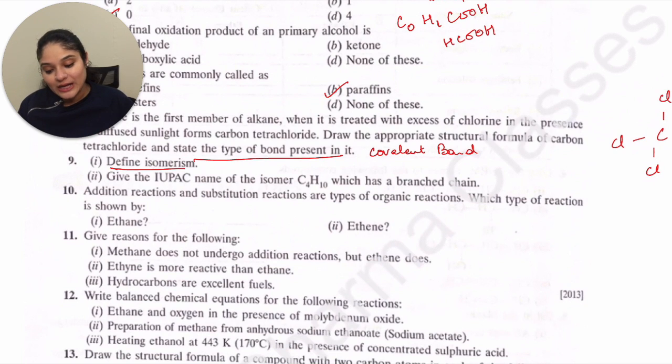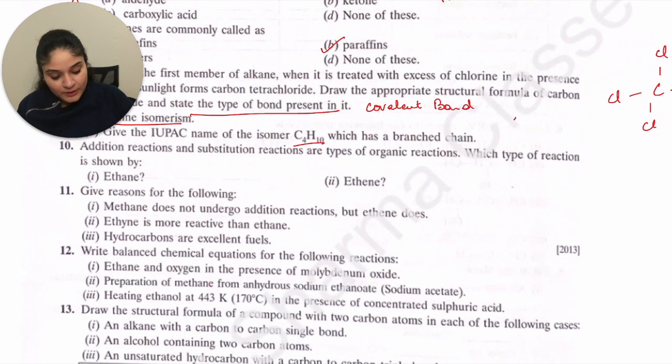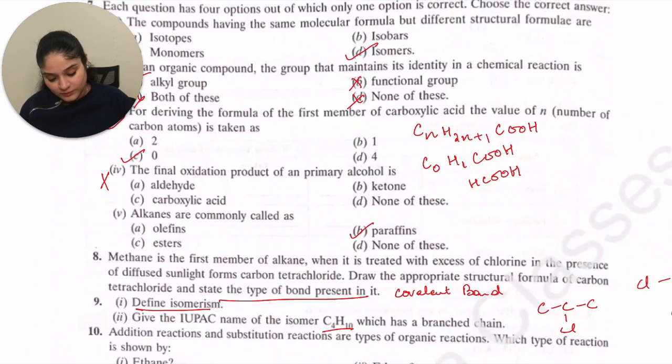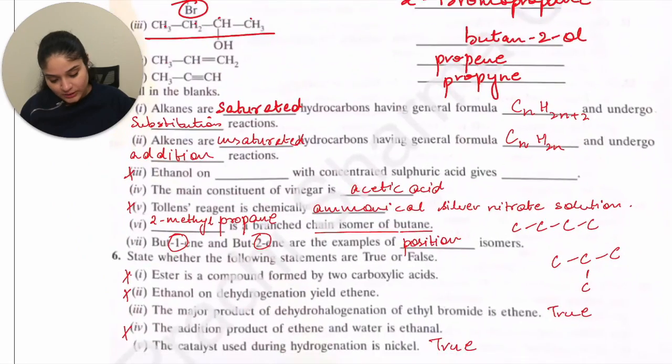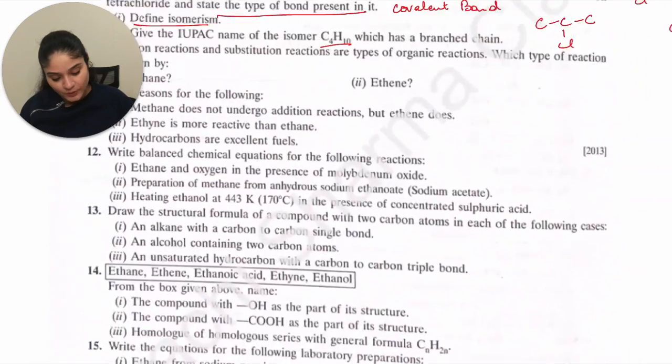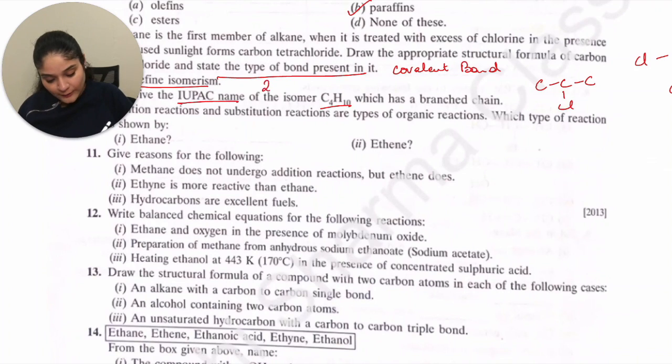Now next is give the IUPAC name of the isomer of C4H10 which has a branched chain. Okay, so C4H10 is what? It is butane, and the branched chain for that would be what? 1, 2, 3, 1 branch here. And we just did the answer for that. So what was the IUPAC name for that? It was right here. That is 2-methyl propane. So you can write that down. Is there anything else that we need? Give the IUPAC name and that's it.